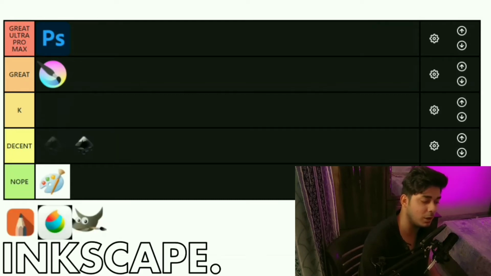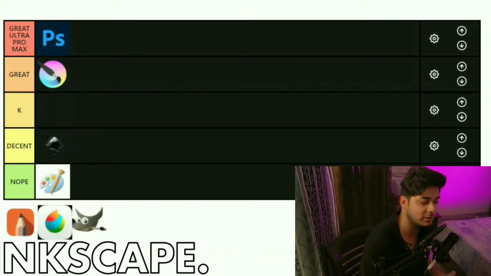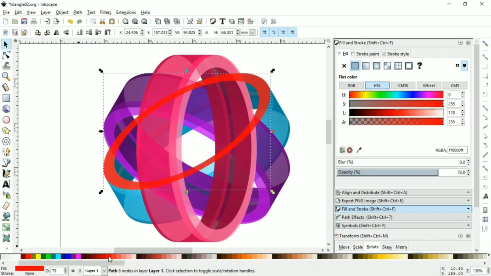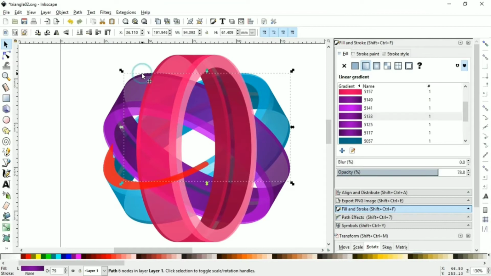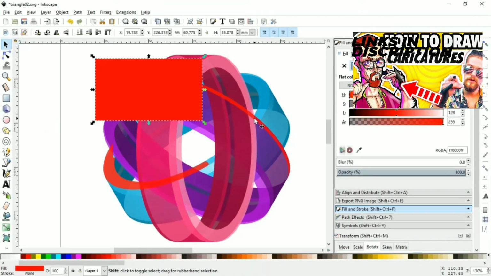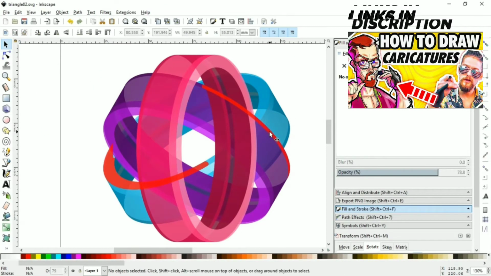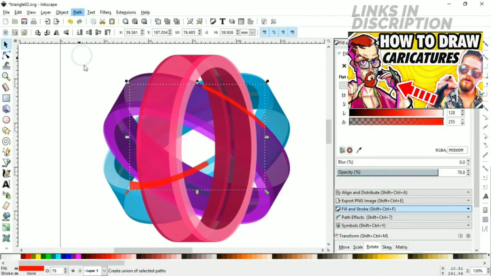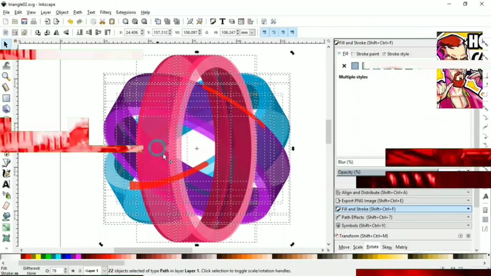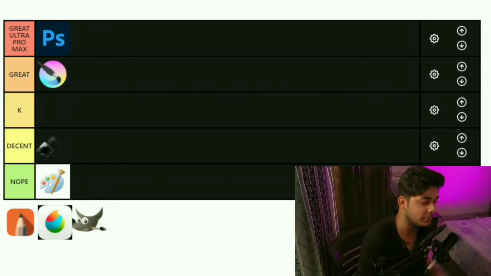It's not the best one out there for digital artists or people who want to create illustrations or character designs, but it is decent for creating logos or mockups for your user interface if you're making an application. But it's not good for creating your day-to-day digital illustrations. So I will place it somewhere in between, maybe at decent.